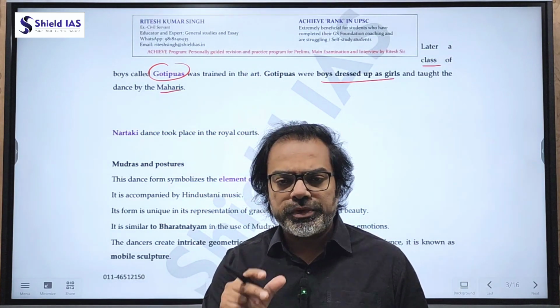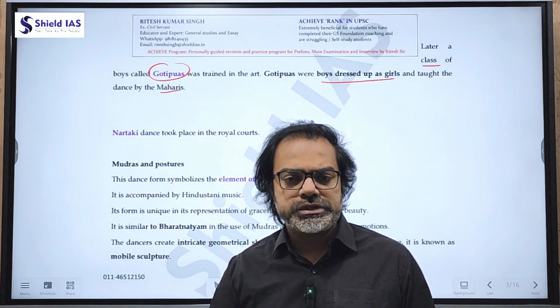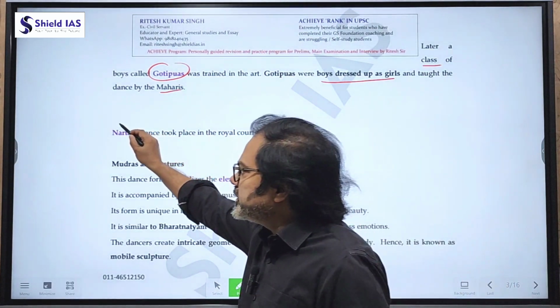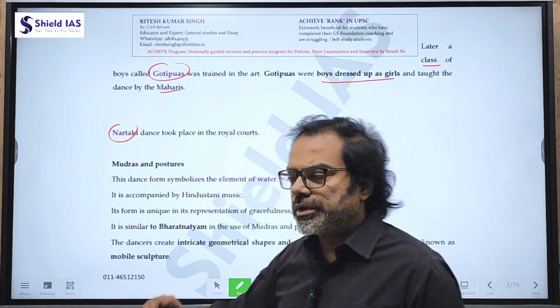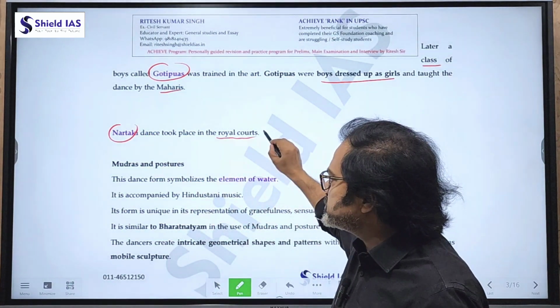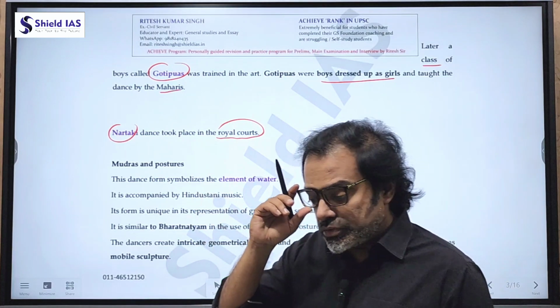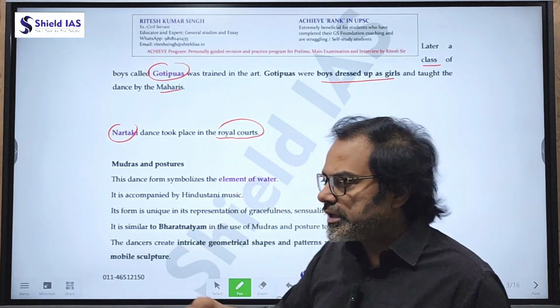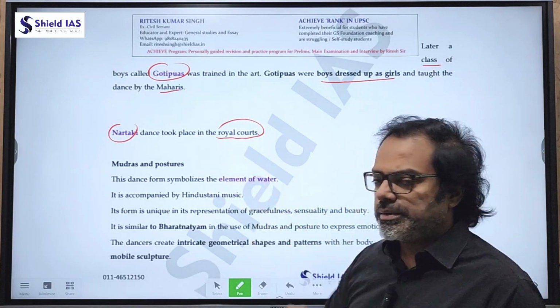So Maharis and Gotipuas are the two important terms linked with Odissi dance. Now, there is also a Nartaki dance linked with Odissi, but it was performed in the royal courts only. So in and around the temples, the Maharis and the Gotipuas, and in the royal courts, the Nartaki.